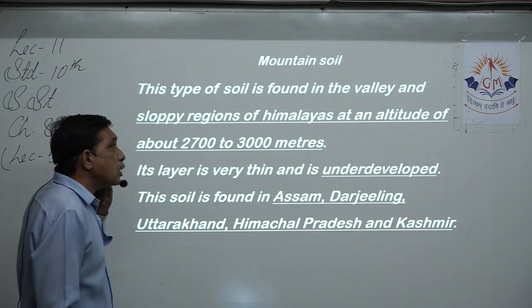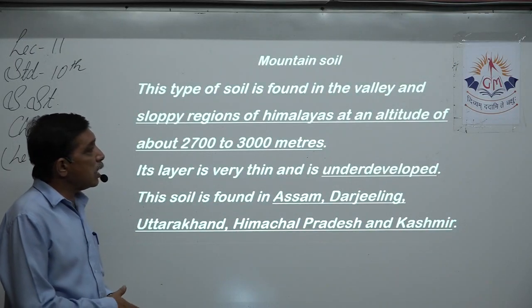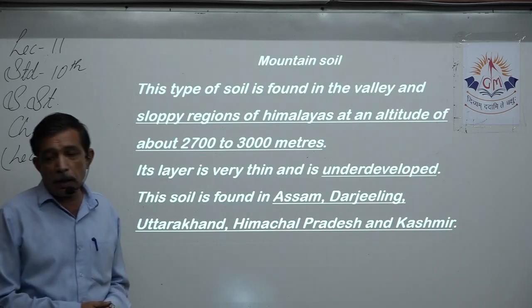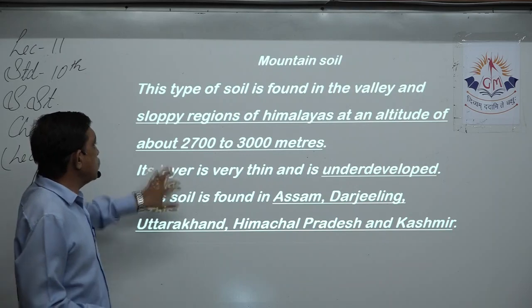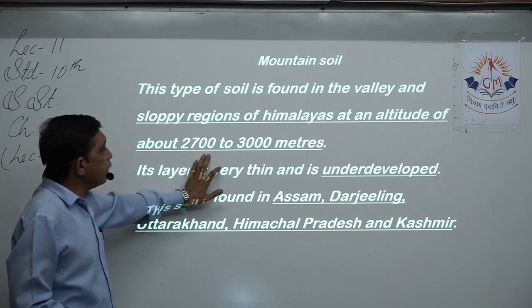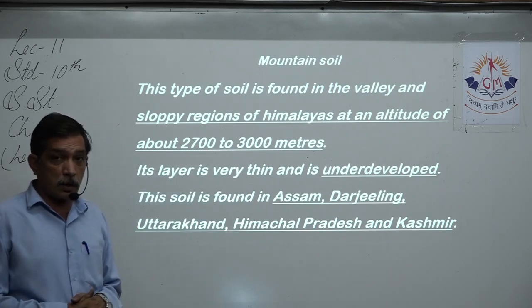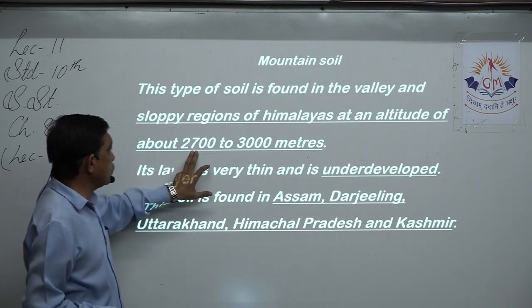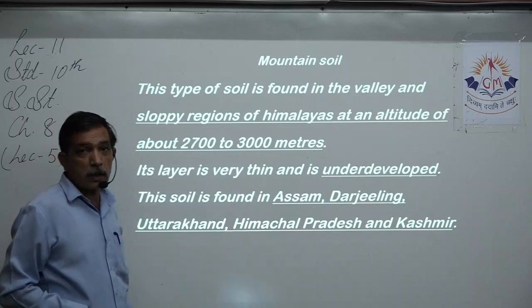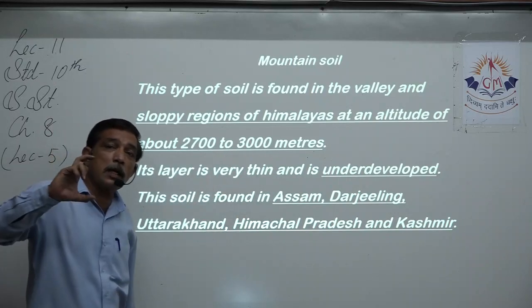Next we come to mountain soil. Now this type of soil is found in the valley and the slopy regions of Himalayas at an altitude of about 2,700 to 3,000 meters. That is a small area of 300 meters, because 2,700 to 3,000 meters, this minus this is 300 meters.